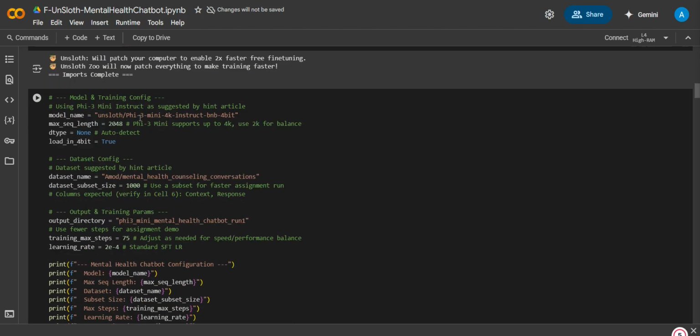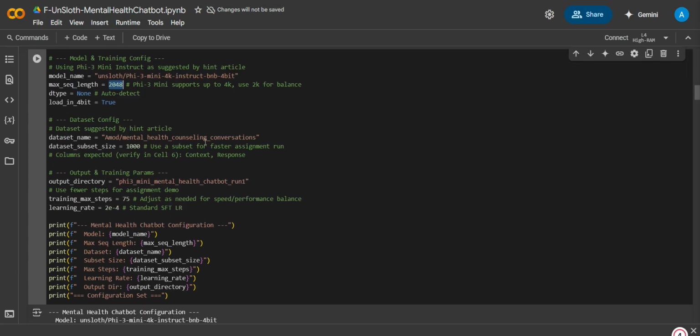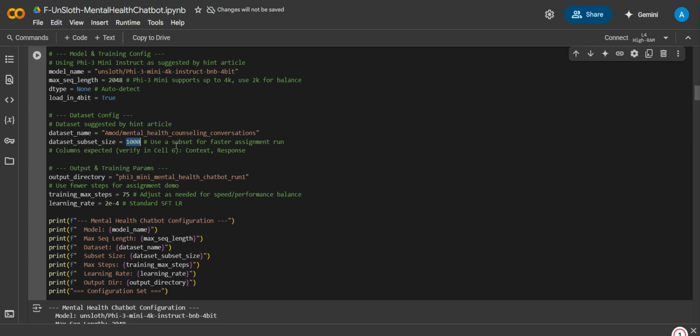And then this is the model that I'm loading, Phi-3 Mini 4K Instruct BNB 4-bit. I gave the sequence length as 2048 instead of the normal 1024 that I gave previously, because Phi-3 Mini supports up to 4K, so we're using 2K for balance. And this is the dataset that I'm taking, mental health counseling conversations. I'm creating a subset because it takes a lot of time for these Unsloth models to run, so I just took a preset of 1000 conversations.